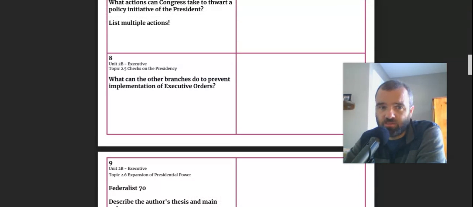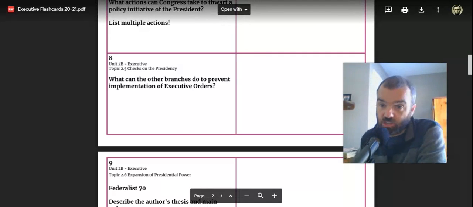This one here, flashcard 8, says, what can the other branches do to prevent implementation of executive orders? So if we're talking about the judicial branch, they can strike down an executive order as unconstitutional. Congress, if they're unsatisfied with an executive order, they could pass a law that changes what the government agency is allowed to do, and that would be pretty straightforward. If the president passes an executive order that says the Environmental Protection Agency needs to issue more regulations about automobile emissions, well, Congress can pass a law saying, well, now here are the regulations. Here are the rules. They can give them directly. So Congress can really override that.